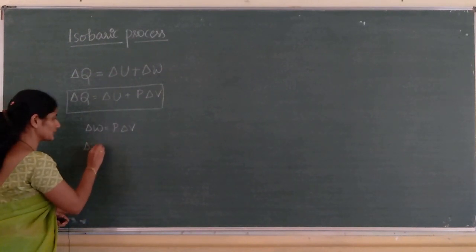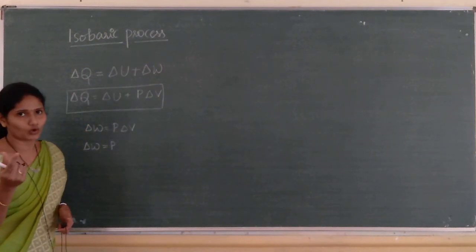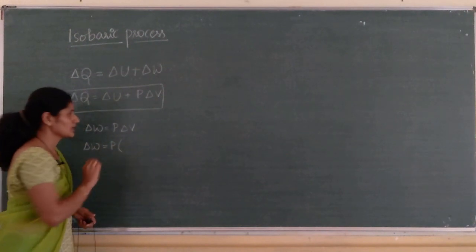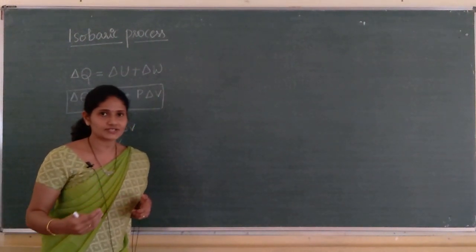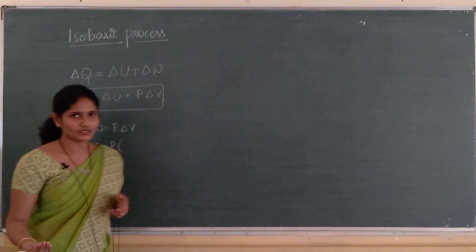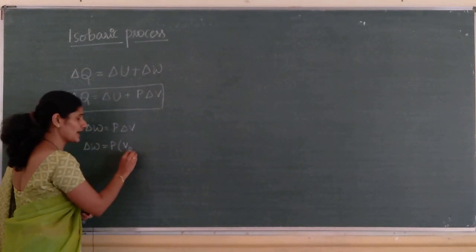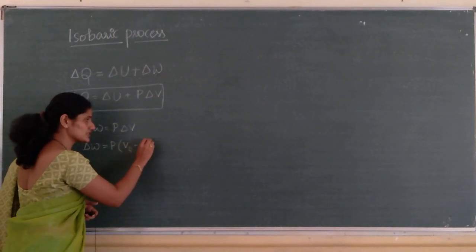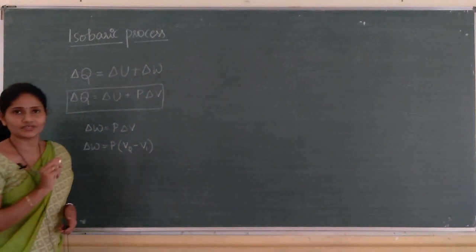Delta W is equal to P into delta V, the change in volume. How to calculate the change in volume? Final volume minus initial volume. If V2 is the final volume of the system and V1 is the initial volume, then V2 minus V1 is nothing but delta V.